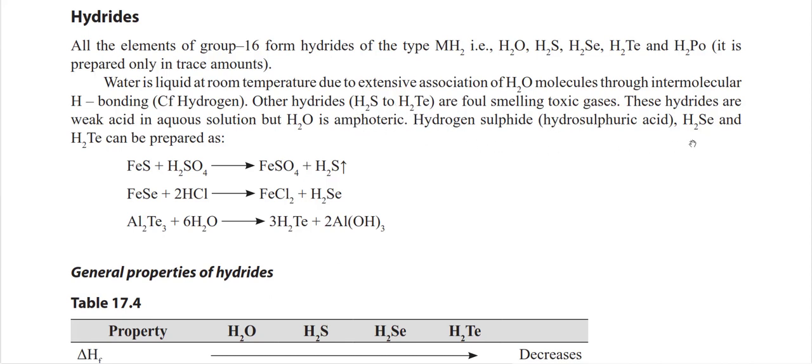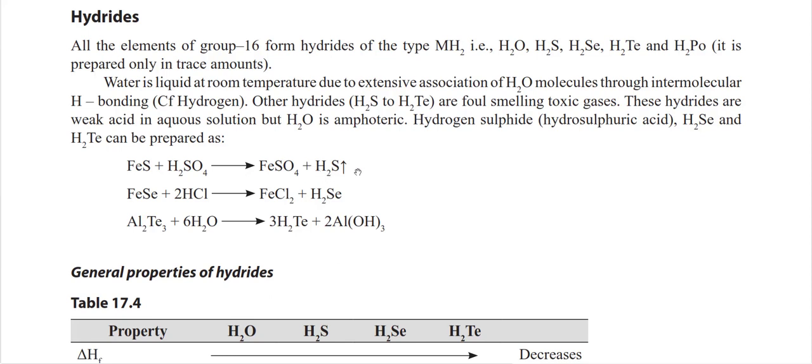Hydrogen sulfide, H2Se and H2Te can be prepared by the following methods. You have done this in practical. For generation of H2S gas, we use ferrous sulfide and add a mixture of HCl and H2SO4, so it produces H2S gas.